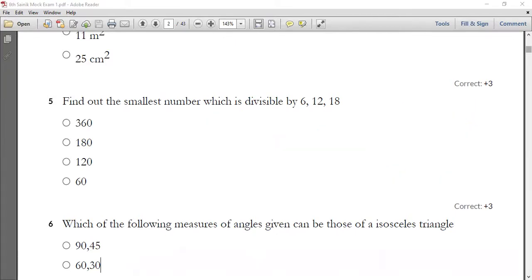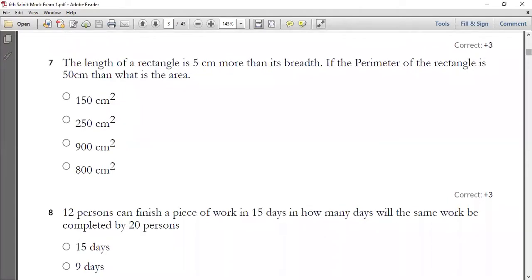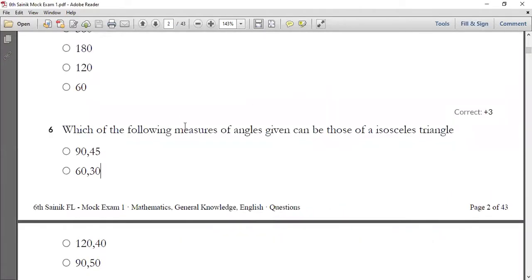That's your sixth question. So all of you have a look into your sixth question now. Which of the following measures of angles can be those of an isosceles triangle? So which is the measure which can be the form of an isosceles triangle? They are asking you over here.